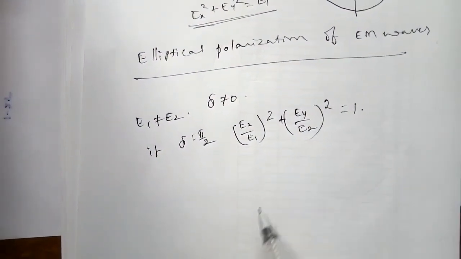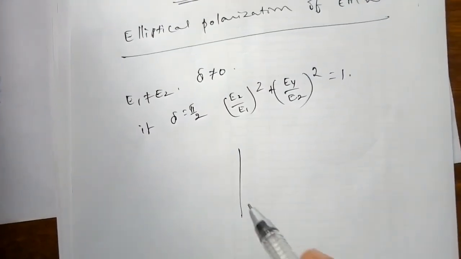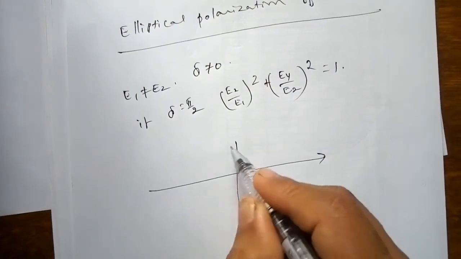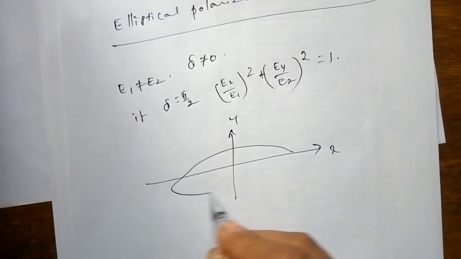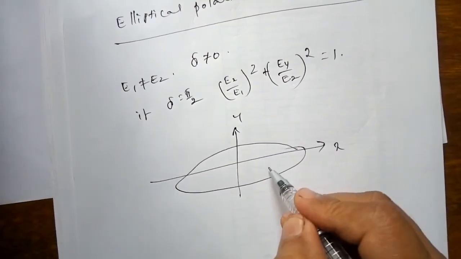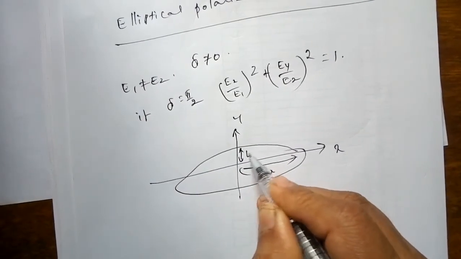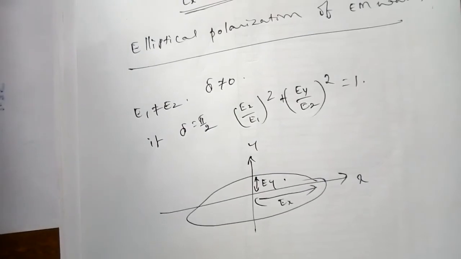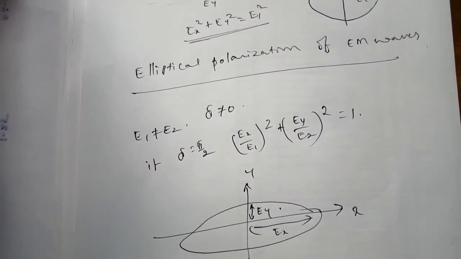If you see this expression and try to trace the electric vector, you observe the situation is something like this. So this is Ex, Ey. The tip of the electric vector traces an ellipse. Therefore it is called elliptically polarized.